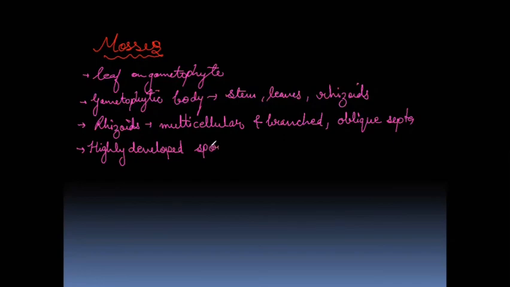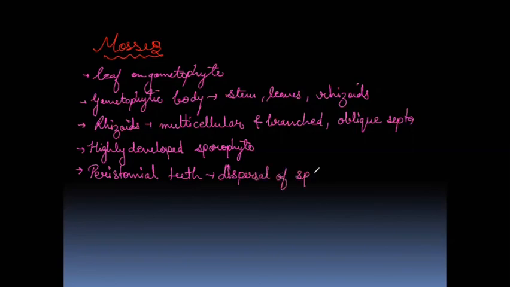Sporophyte, which is partially parasitic. Partially parasitic means it will perform photosynthesis, and for dispersal of spores, they have peristomial teeth. Peristomial teeth for dispersal of spores. Star mark this point because questions are asked from this point also. So peristomial teeth function is important and which member it is found, that point is important.